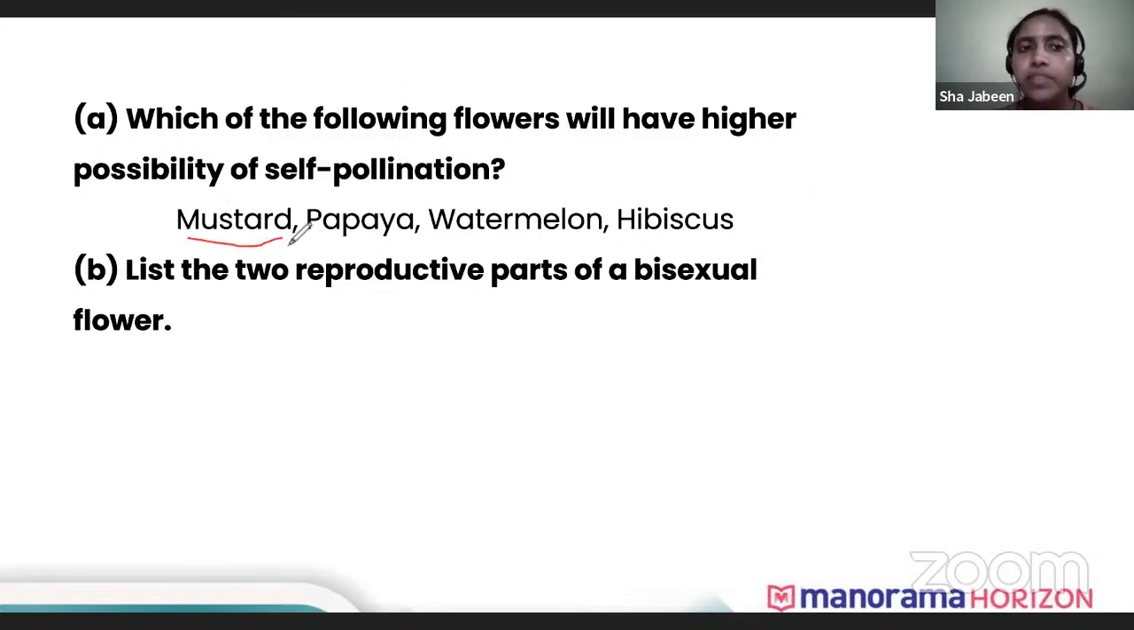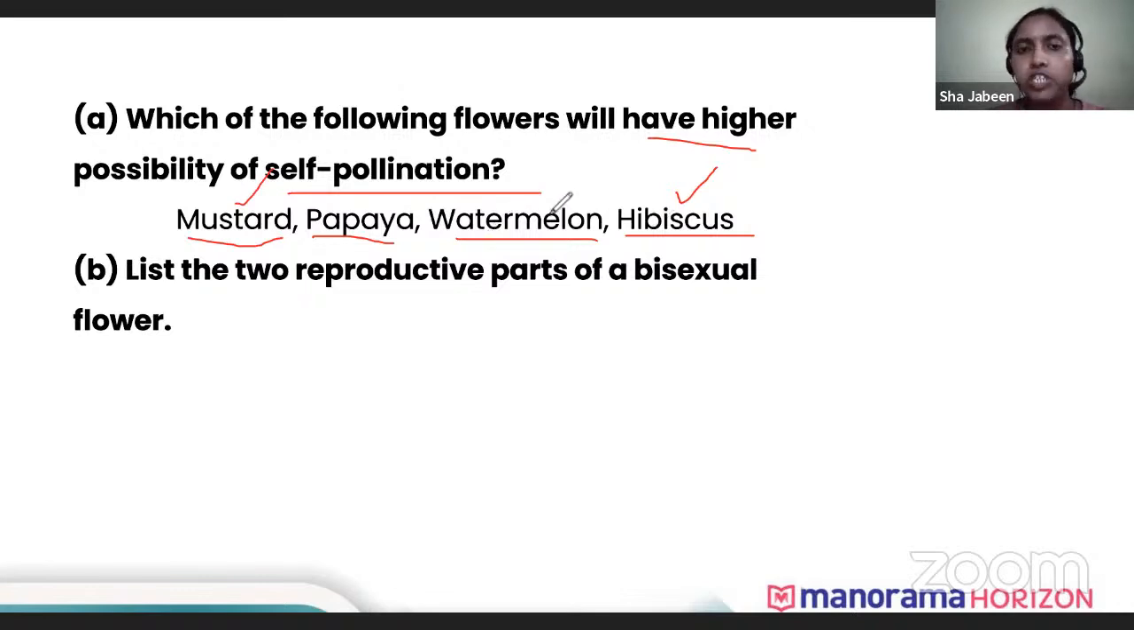Now mustard. Can anyone tell me if mustard is a bisexual flower or a unisexual flower? Okay. So it's a bisexual flower, that is, it has both male and female parts in it. Papaya is a unisexual flower. Watermelon is a unisexual flower. Hibiscus is a bisexual flower. So the higher chances of self-pollination will be in bisexual flowers. So it will be mustard and hibiscus that will have higher chances of self-pollination.